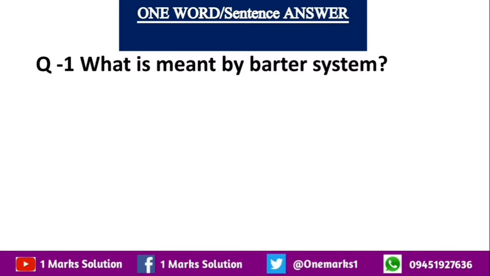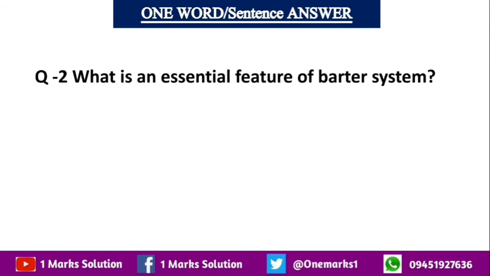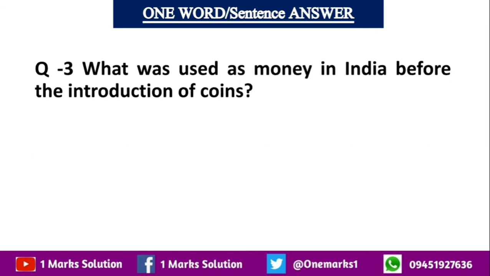So the first question is, what is meant by the barter system? In a barter system, goods are directly exchanged without the use of money. What is an essential feature of the barter system? The answer is double coincidence of wants. What a person desires to sell is exactly what the other wishes to buy.